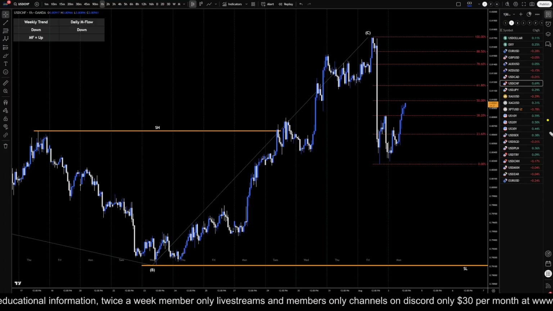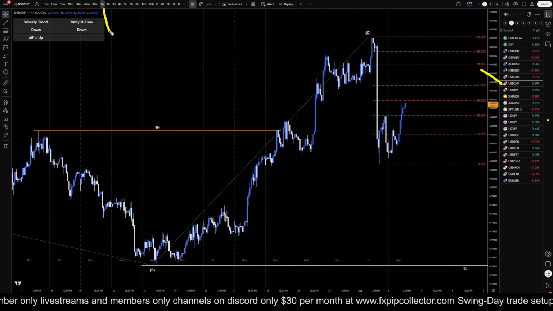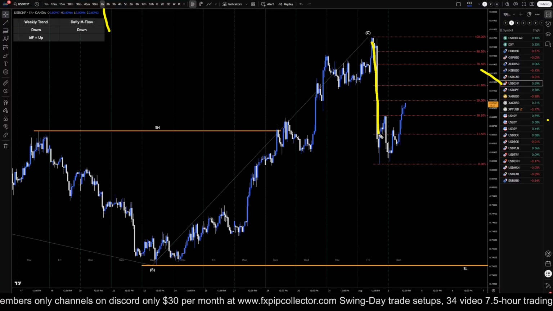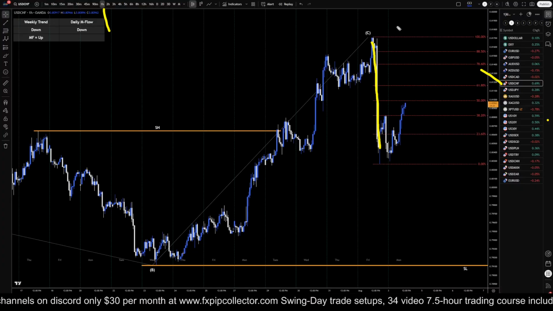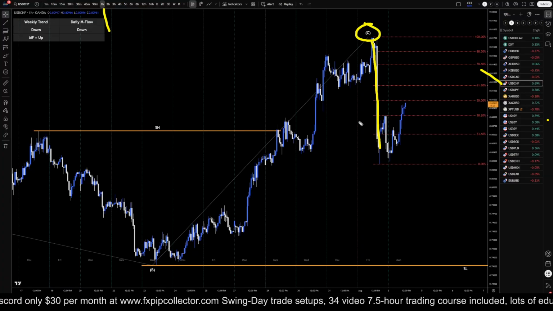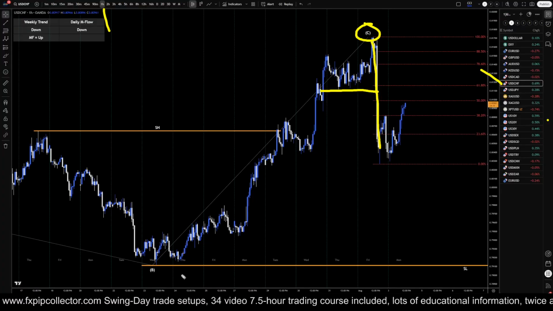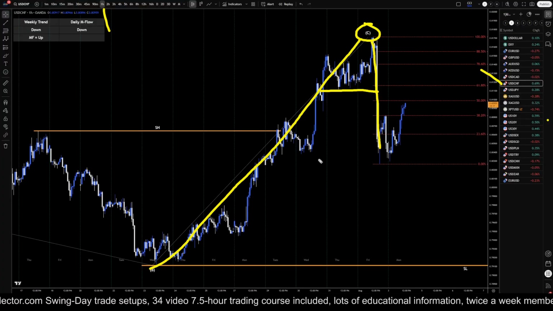Today is Monday, August 4th, and this is my analysis for the US dollar Swiss, and I'm on the 1 hour time frame. So on the US dollar Swiss, we had a big push down on Friday for non-farm payroll news. We are definitely hoping this is the end of a correction on the higher time frames. We for sure got a nice break of structure, so we know that this whole move up is likely over.